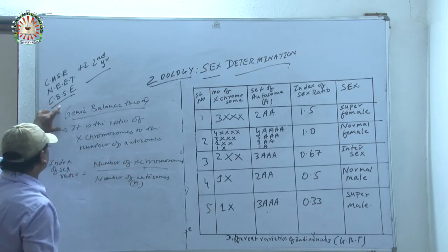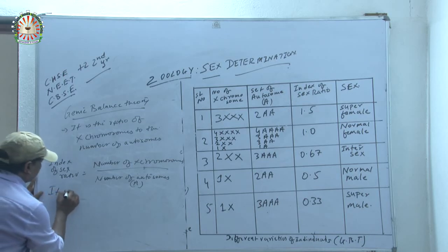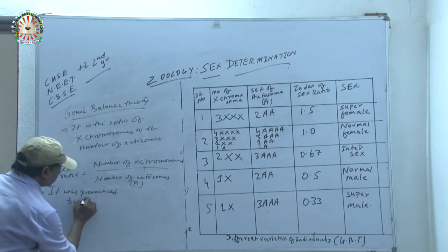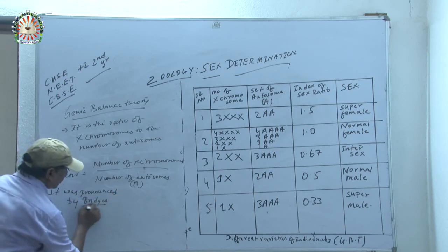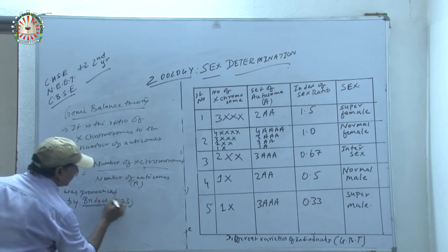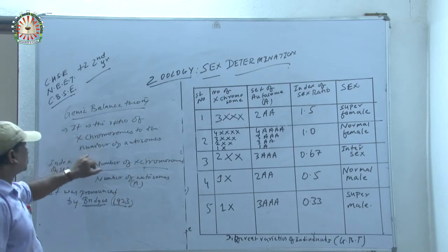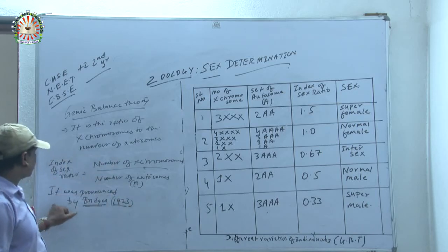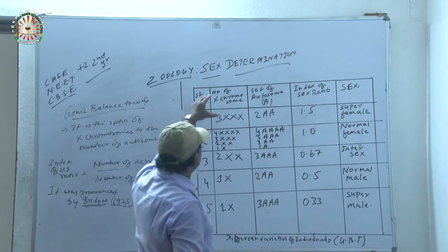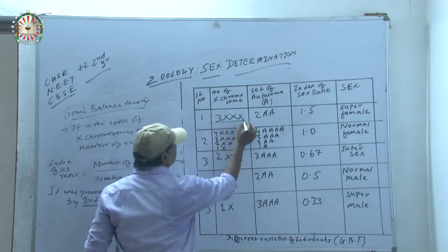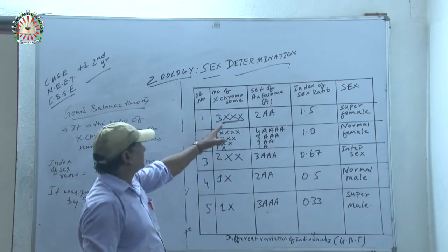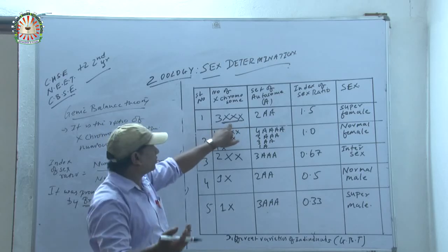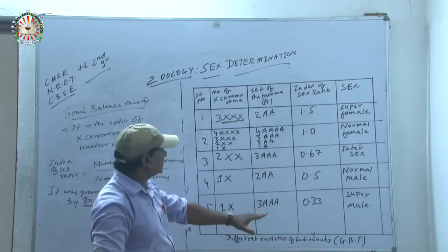That is called the genic balance theory, and it was pronounced by Bridges in 1923. Okay, remember it. The index of sex ratio is the number of X chromosomes to the number of autosomes. Now, suppose there are extra chromosomes, like 3X. As we know, XX is responsible for female. Now, different varieties of individuals under the genic balance theory.